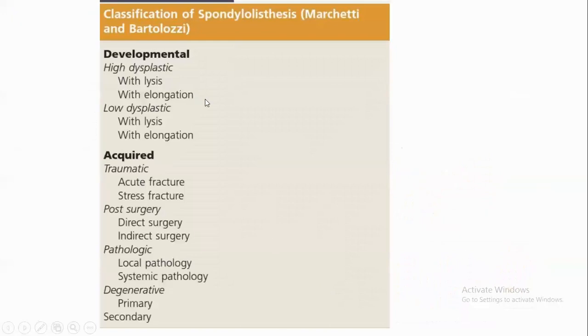Third type of classification, the Marchetti and Bartolozzi classification, gives more importance to the developmental. That is dysplastic, highly dysplastic or low dysplastic. It is again divided into lysis with elongation. It is also divided into traumatic, post-surgery, pathologic, and degenerative changes.